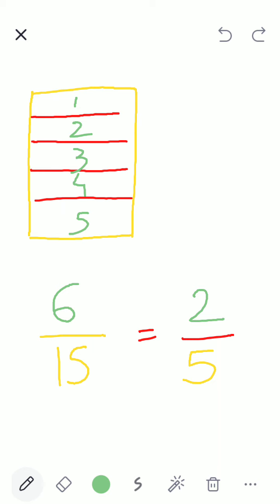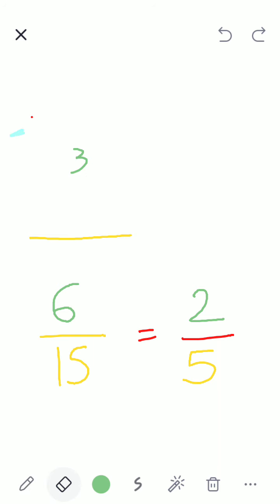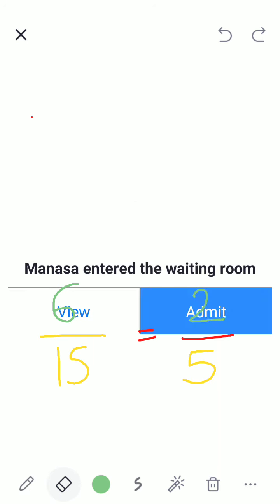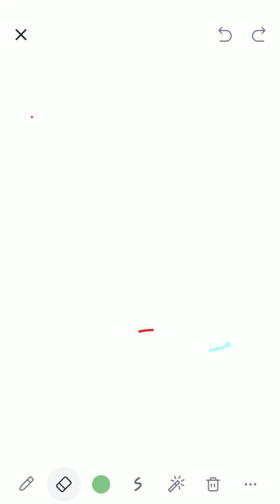Again, children, visualize. Let me draw it again for you. Okay, now I will draw this chocolate again. Children, those who have not understood, please tell me whether you are understanding or not. I have a chocolate. What is the fraction I gave you? 6 by 15, correct?